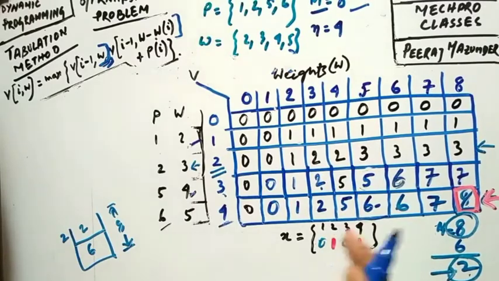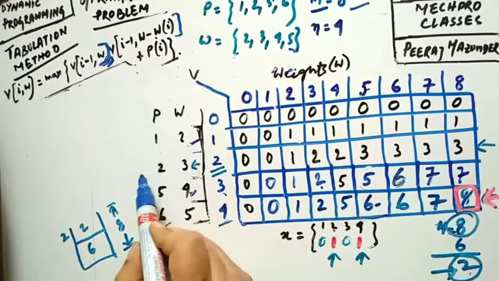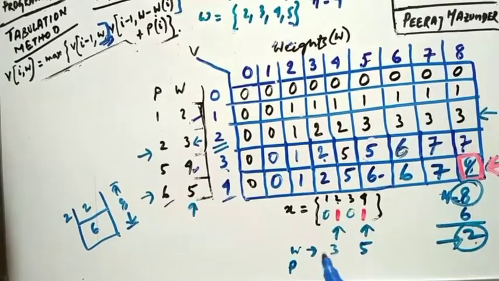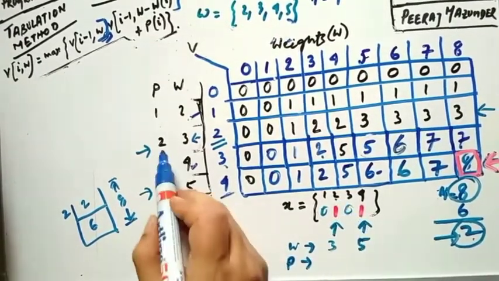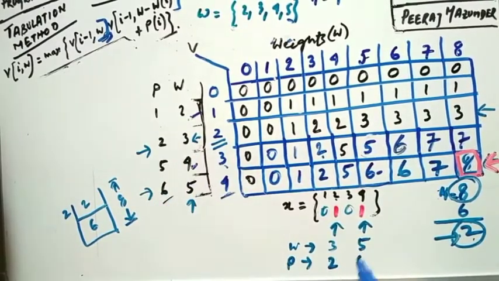Now you can see we have considered the second object and the fourth object. The weight of the second object is 3, and for the fourth object we have considered, the weight is 5. Now the corresponding profits: the second object profit is 2, and the fourth object profit is 6. So total weight is 8 and total profit is 8 as well. This is your optimal solution.